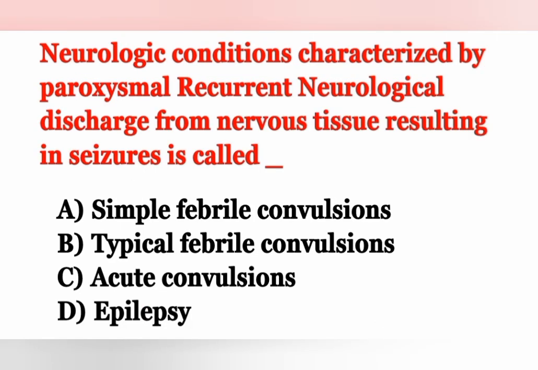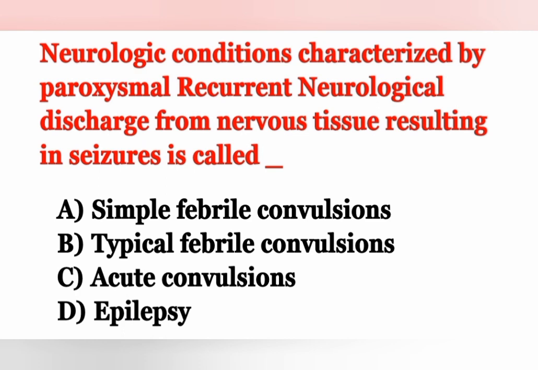The next question: the neurological condition characterized by paroxysmal recurrent neurological discharge from nervous tissue resulting in seizures is called. Options: Option A, simple febrile convulsions. Option B, typical febrile convulsions. Option C, acute convulsions. Option D, epilepsy.